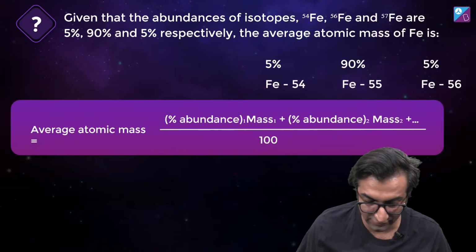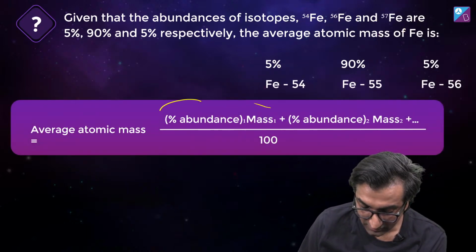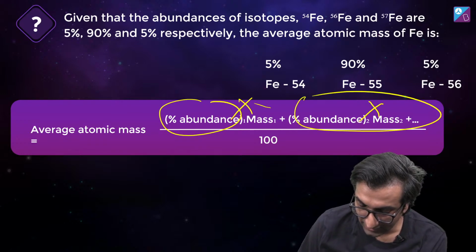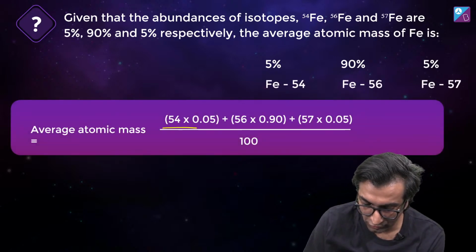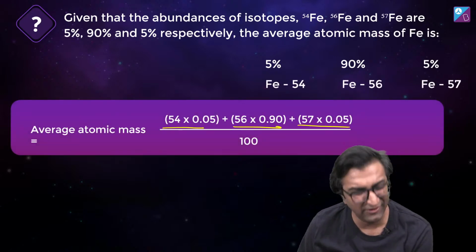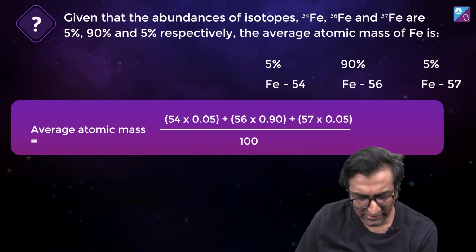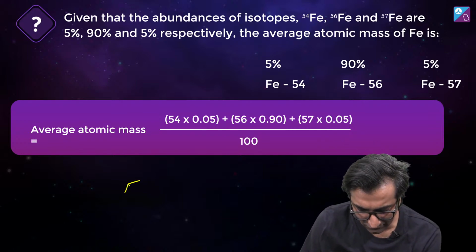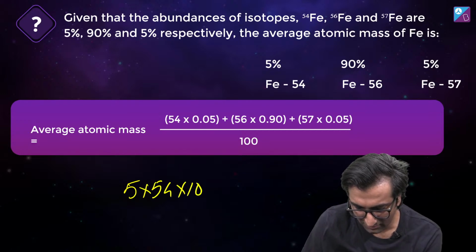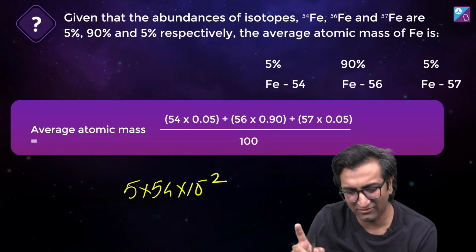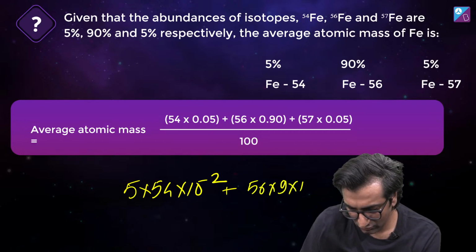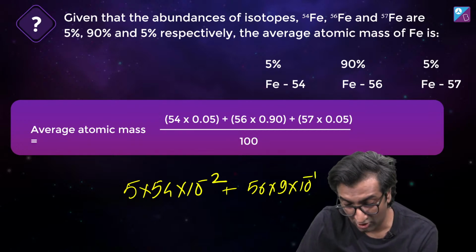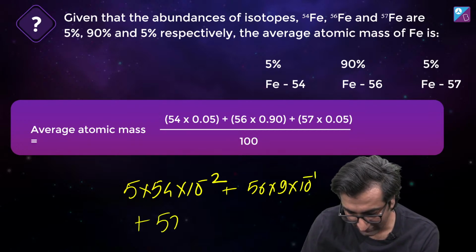Lovely. So what do we do here? Average atomic mass is percentage times its mass divided by 100. So all we've got to do essentially is substitute these values. 54 into 0.05. Does this look complicated? Okay, let's do it this way. 5 into 54 into 10 power minus 2. I don't like this 0.01 and all that, I don't understand it. Plus 56 into 9 into 10 power minus 1. Write carefully, not 2, this is 10 power minus 1. Plus 57 into 5 into 10 power minus 2.